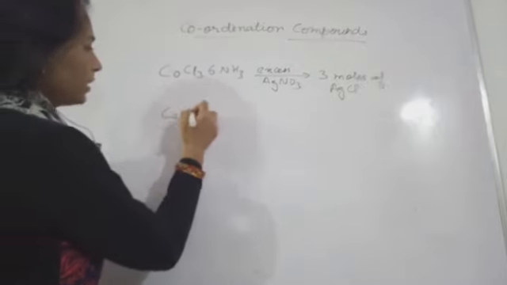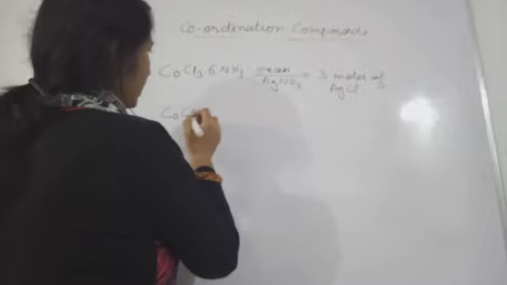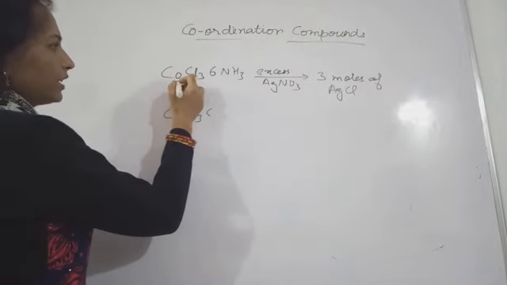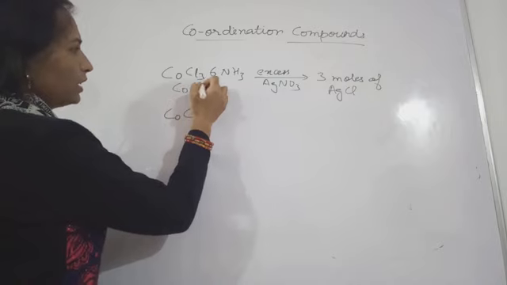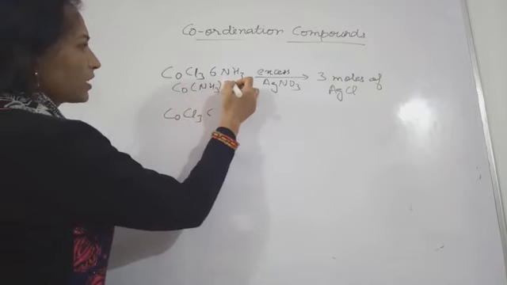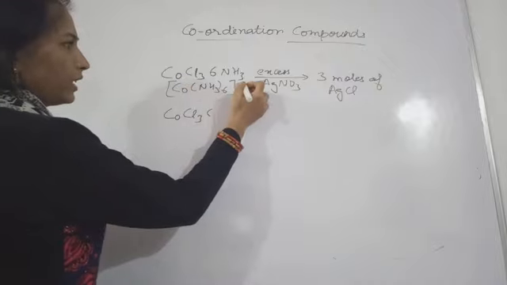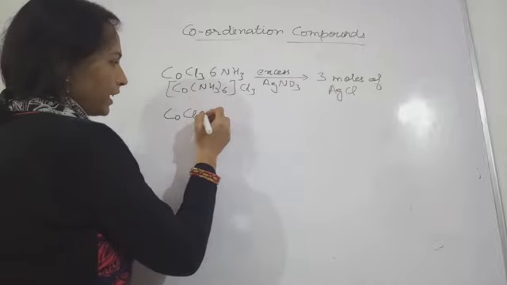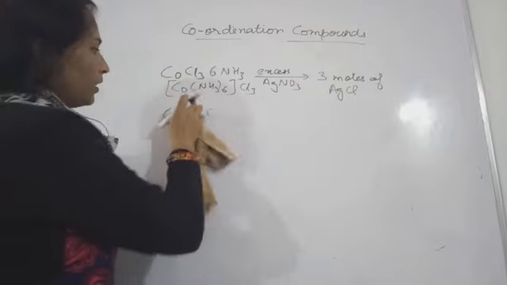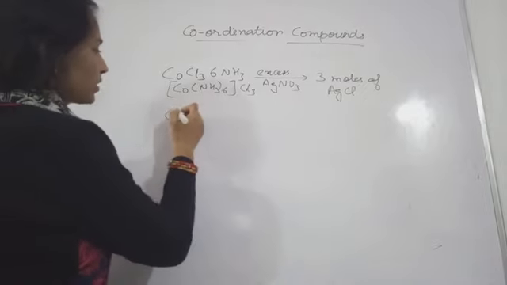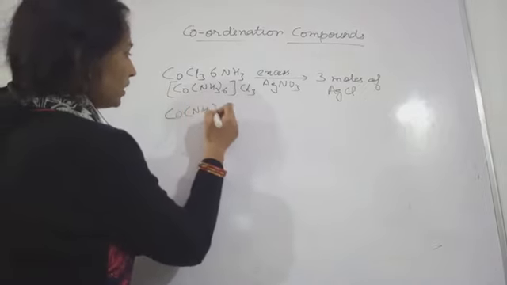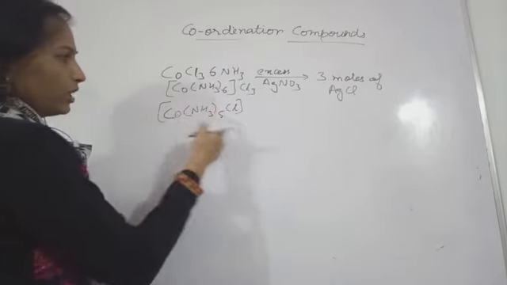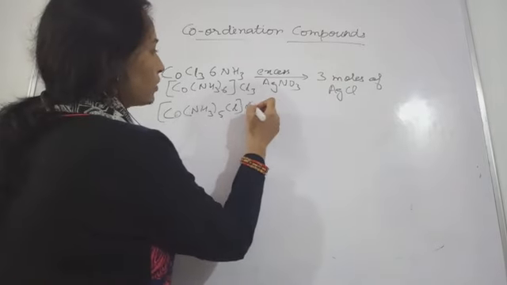Now the next part. Suppose he has taken CoCl3 again. You can write it in this manner: Co, then NH3 6 in the square bracket, and then Cl3 outside. This was the first case. The second case was cobalt, NH3 5, with 1 Cl inside the coordination sphere, meaning the square bracket, and outside we write Cl2.